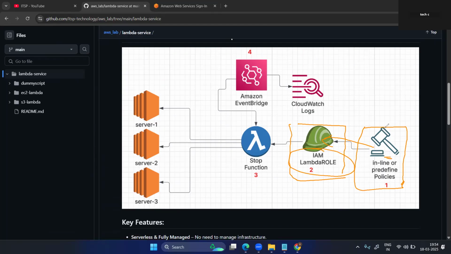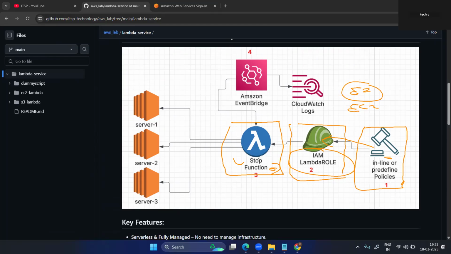Like if you want to access and deploy an EC2 instance, you can just deploy it. Next, after that, you create one Lambda function. I'll give a scenario. Suppose I want to stop the running instance by using a Lambda function. So create one stop function.